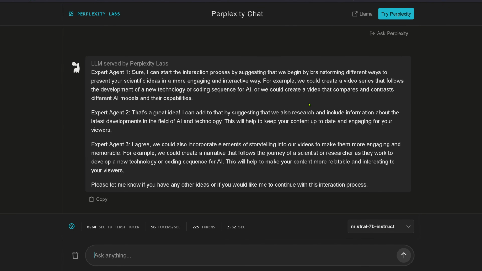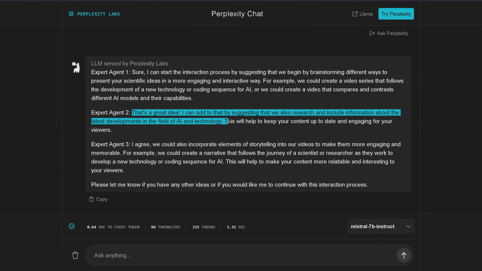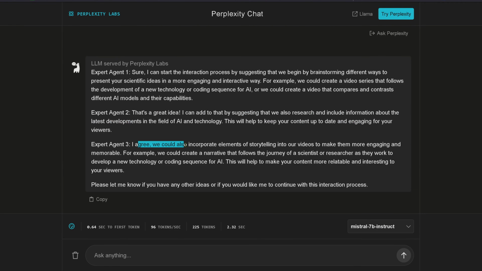So here's now an interesting way. For example, we could create a video series that follows the development of new technology or coding sequences for AI, or we could create a video that compares and contrasts different AI models and their capabilities. Expert Agent 2 says, hey, that's a great idea. I can add to that by suggesting that we also research and include information about the latest developments. Keep your content up to date, okay? And agent number 3 comes and says, I agree. I would also incorporate elements of storytelling into our videos and make it more engaging and memorable. We could create a narrative that follows the journey as they work to develop new technologies.